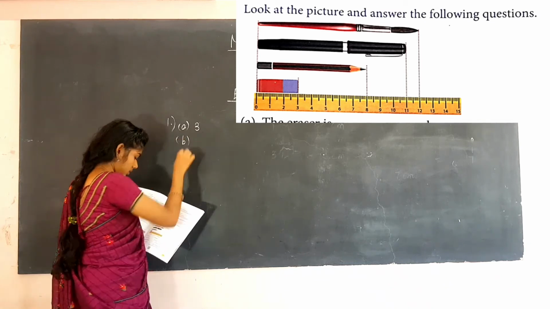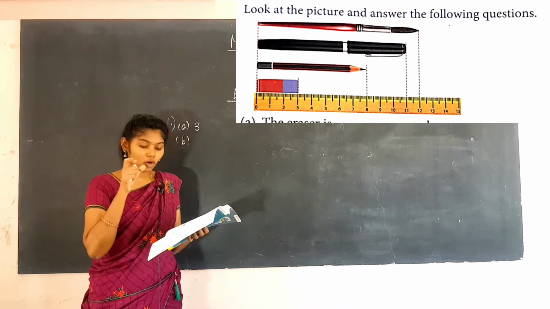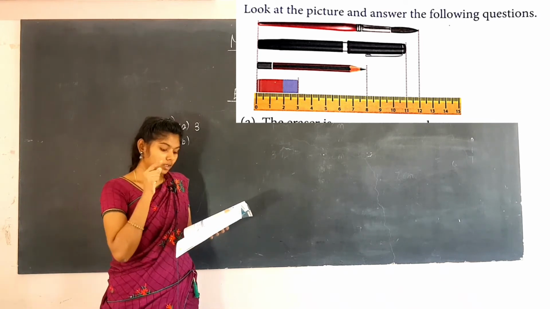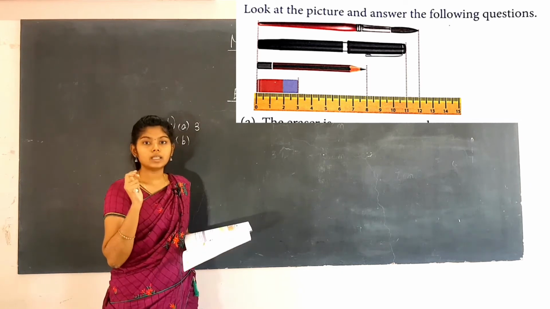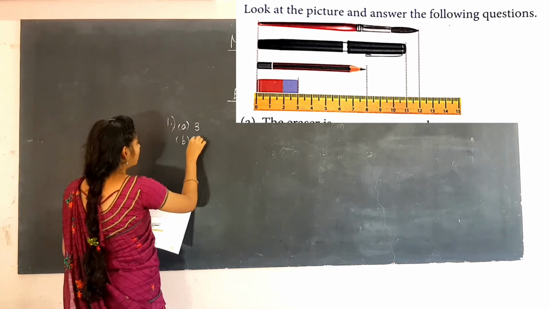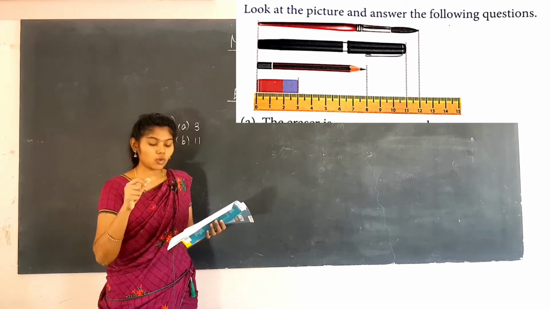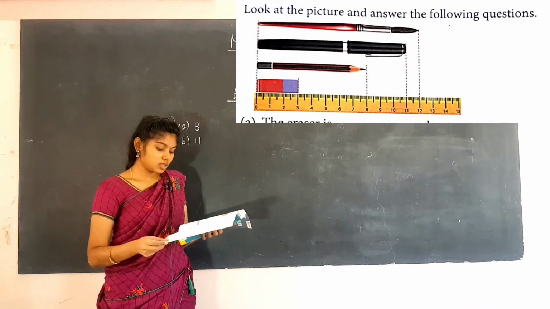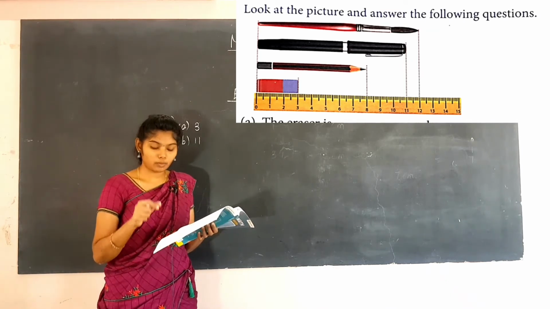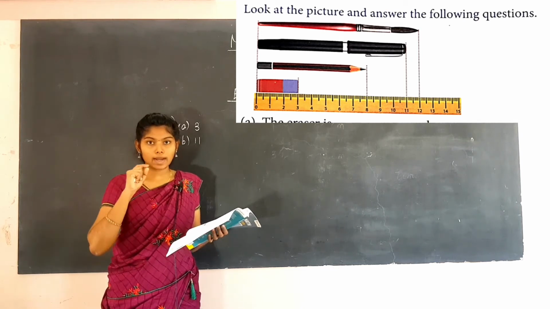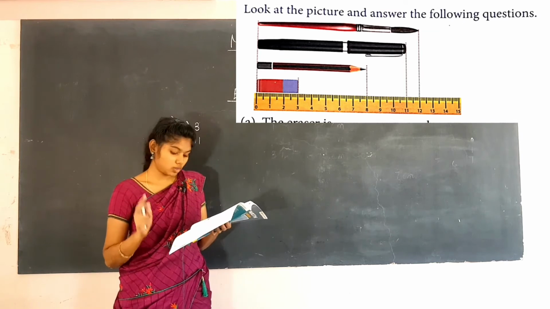Then the next one, the pen is dash centimeter long. See the pen, not a pencil, it is a pen. See the tip is at the 0 marking and the ending is at the marking of 11. So what you will write is 11 centimeter. So it is ended at 11, so you are writing 11 centimeter. See the pencil where the tip is and the ending where it is. See that measurement where it is given, you have to write that as an answer. So this is so easy. C and D you are going to do as your homework.